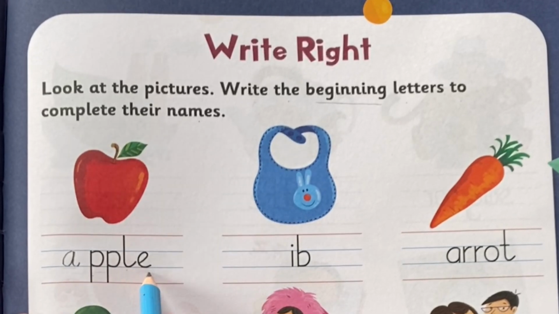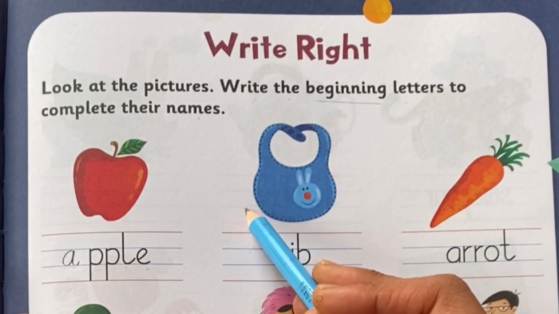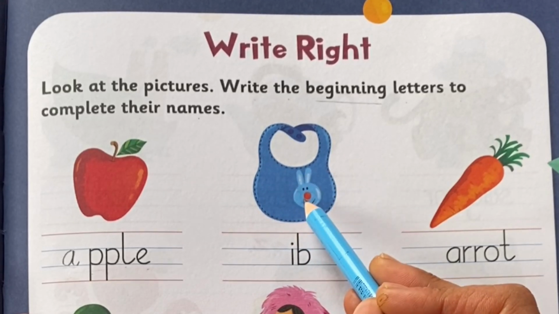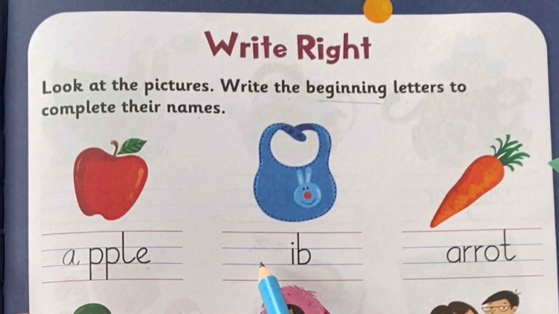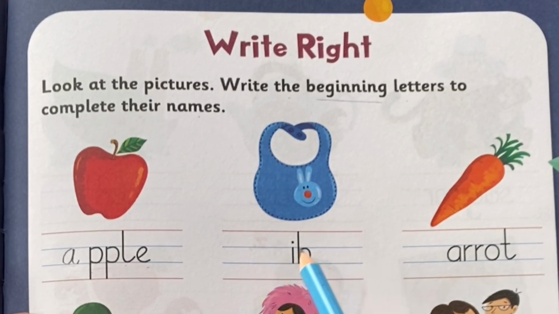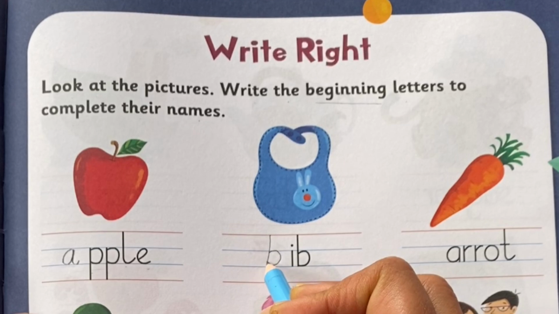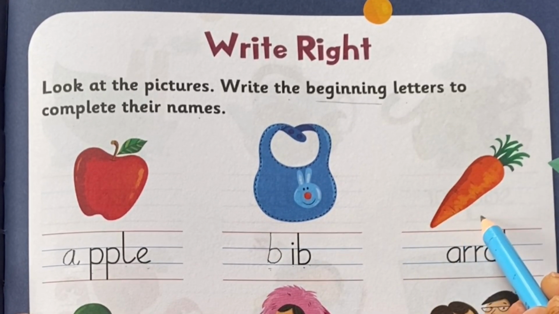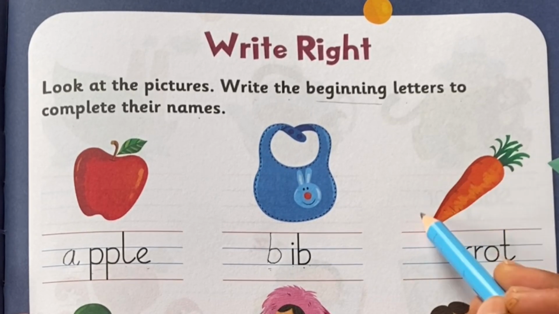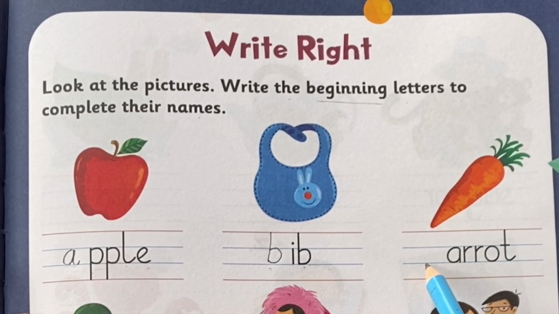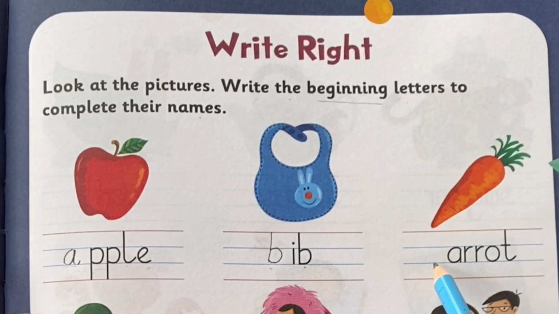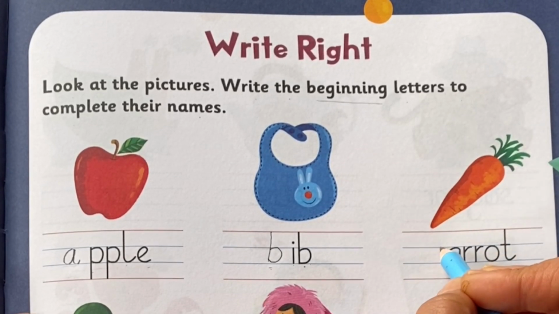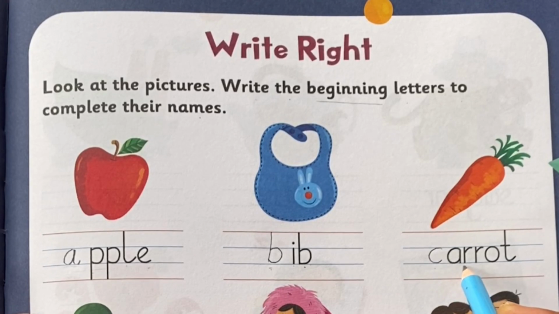A-double-P-L-E, apple. This is bib. Bib. When we say bib, we are getting the B sound in the beginning. So which letter makes B sound? Letter B. B-I-B, bib. This is carrot. Carrot. When we say carrot, we are getting the K sound in the beginning. So which letter makes K sound? Letter C. C-A-R-R-O-T, carrot.